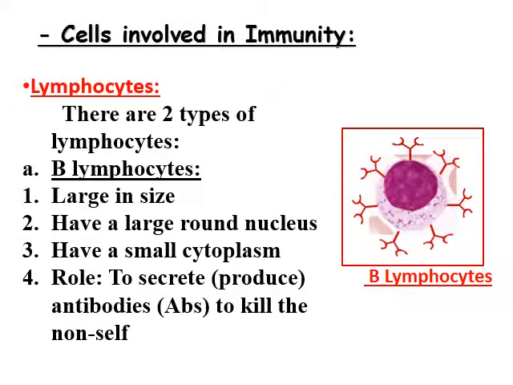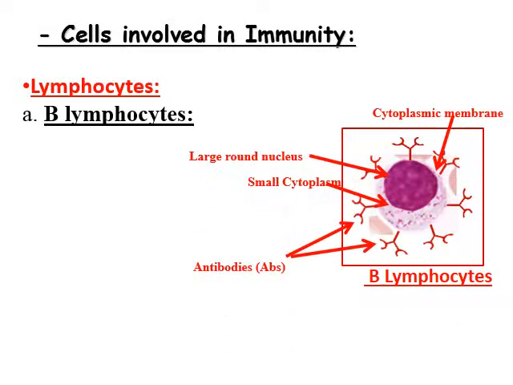Here we have lymphocytes. We have two types of lymphocytes: B lymphocytes and T lymphocytes. Let's start with the B lymphocytes. They are large in size. They have a large rounded nucleus. This is the nucleus, large rounded nucleus. They have small cytoplasm and they have a role in secretion of antibodies to kill the non-self.